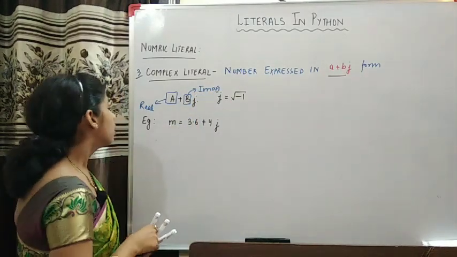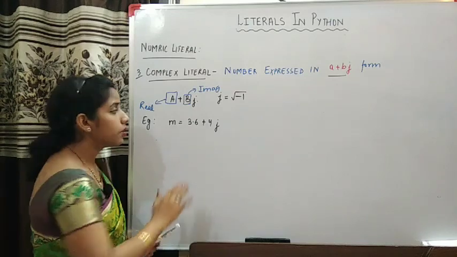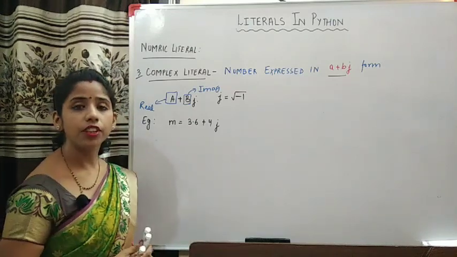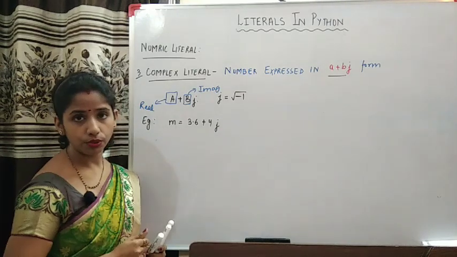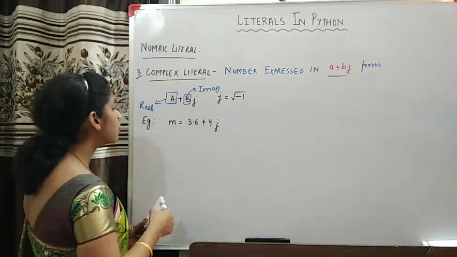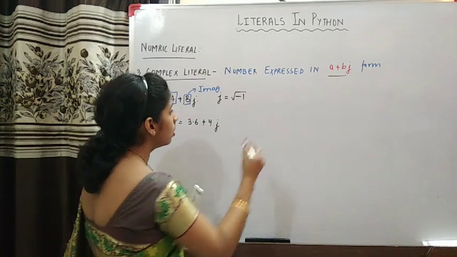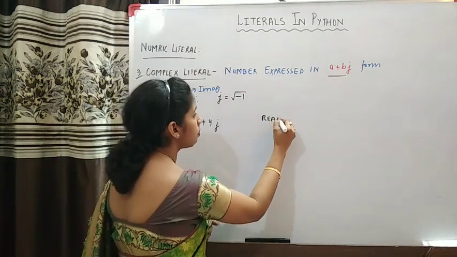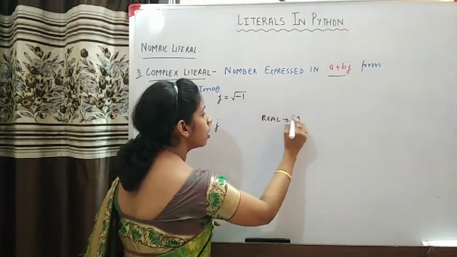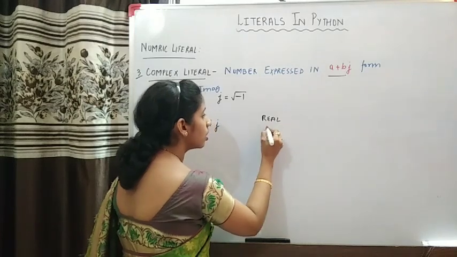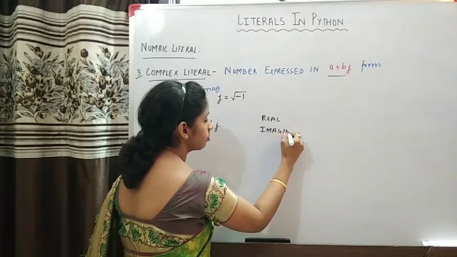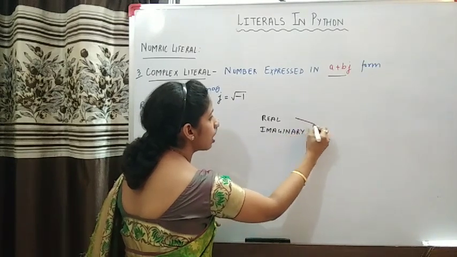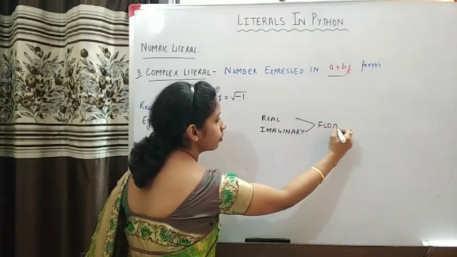Okay, so let us take up an example. Suppose this is a variable m which has a complex value. Remember that the real part and the imaginary part of the complex number are both always in float form.